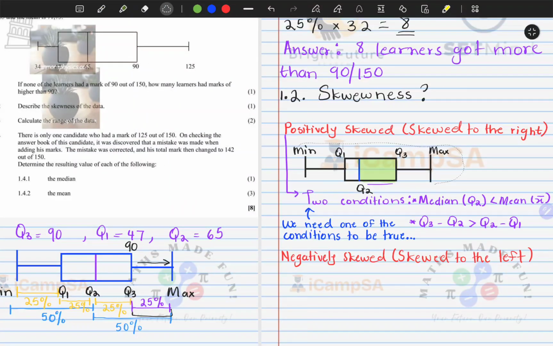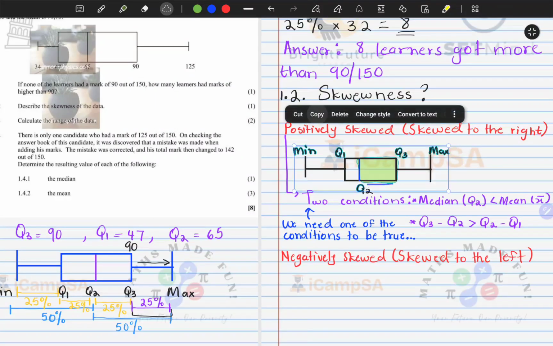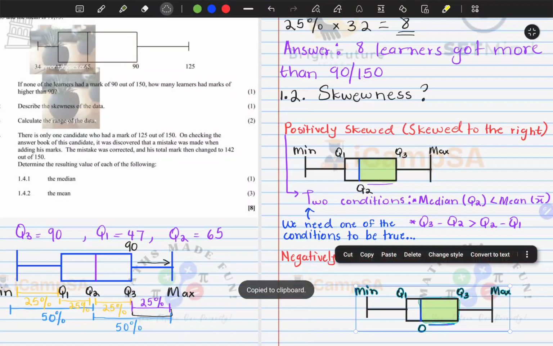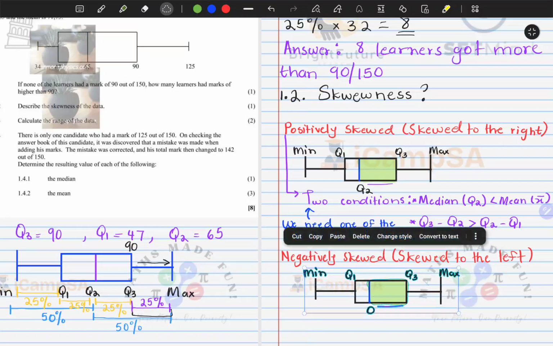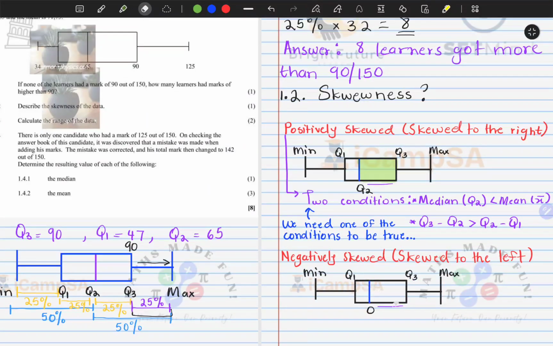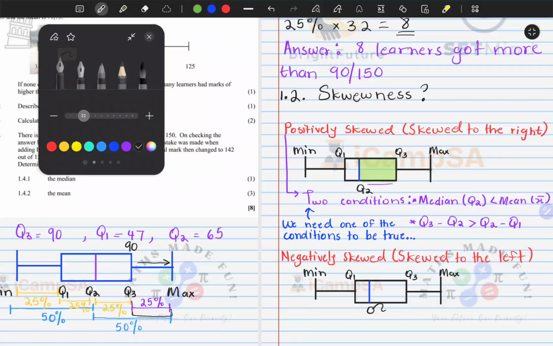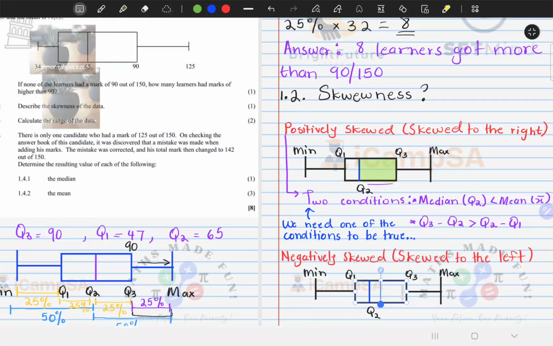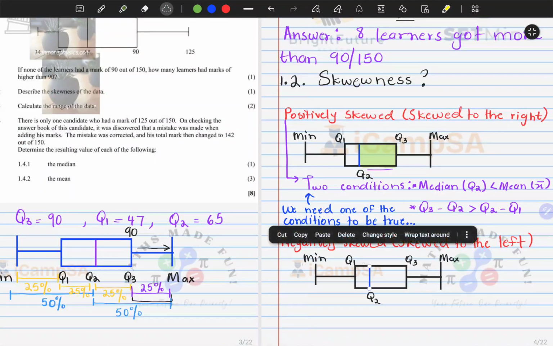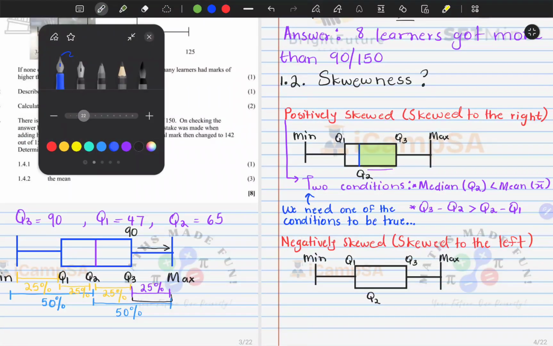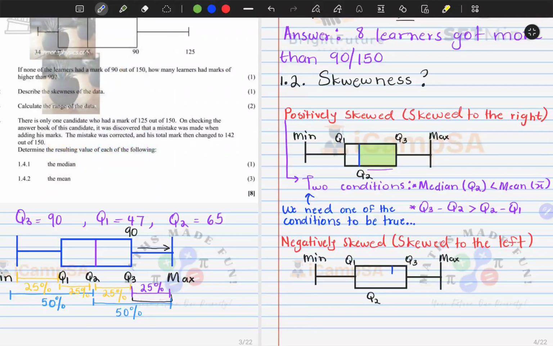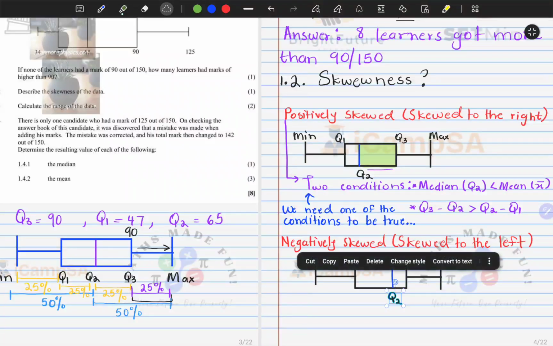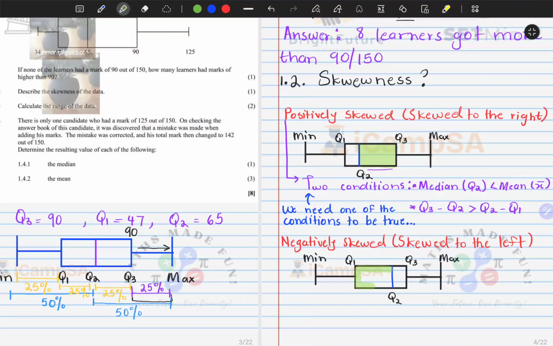So I'm just going to copy the one I have above. All that will happen is that it is the inside that will change. So we have our Q2. Let me delete this line. If it's skewed to the left, then our Q2 will be more to the right, such that on the left we have more area compared to the right.